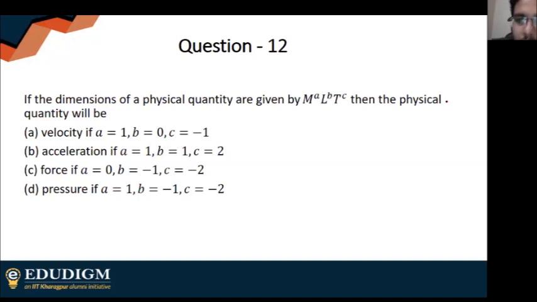Everyone is saying 4. Obviously, the answer is 4. You can simply use your units to get it. Velocity is meter per second. Velocity should not have a mass component, but A is given as 1, so it cannot be velocity. Acceleration is given as A is equal to 1, L is equal to 1, and C is equal to 2. We all know the dimensions of acceleration. Acceleration will not have a mass component, obviously.